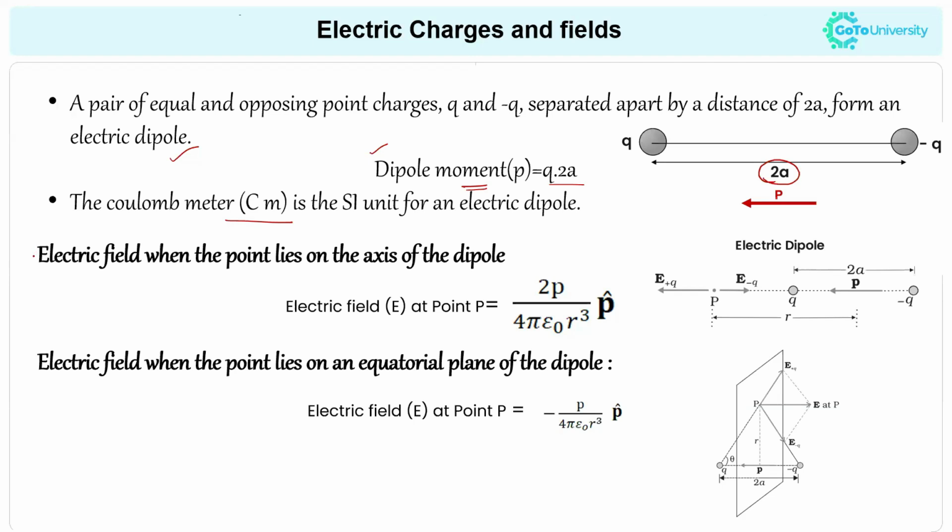Now we have to know what happens to the value of the electric field when the point lies on the axis of a dipole. I hope you studied in your class how to derive the expression of the electric field when the point lies on the axis of a dipole. So this is the equation we will use for the electric field at a point P on the axis of a dipole.